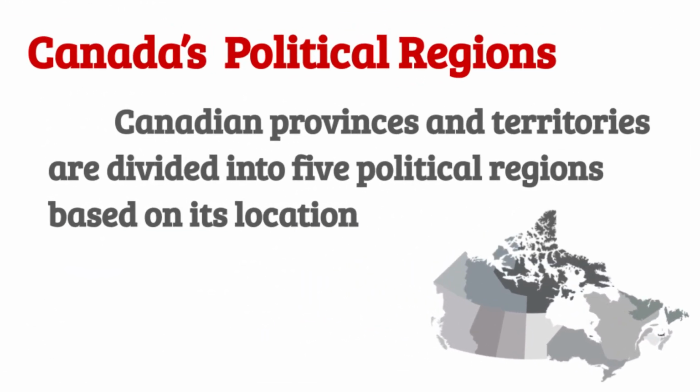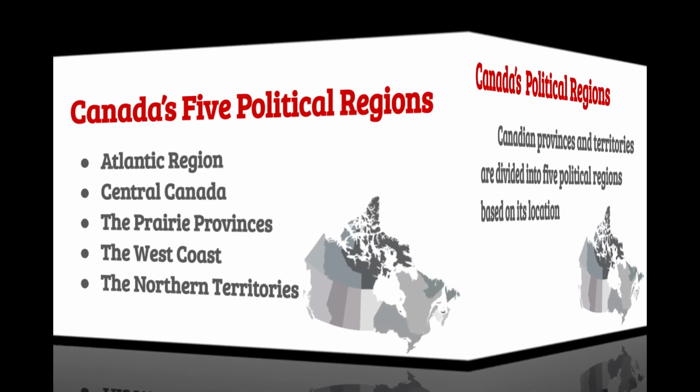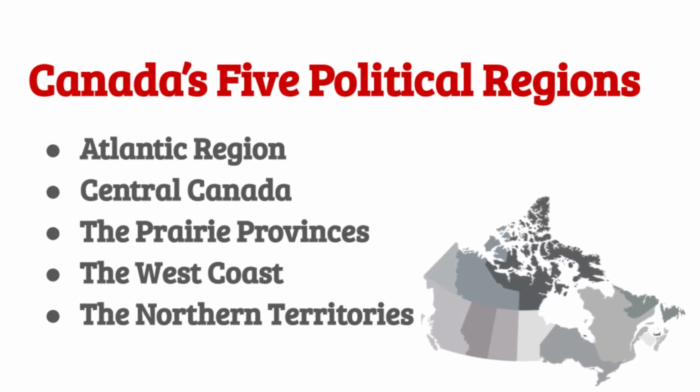Canadian provinces and territories are divided into 5 political regions based on their location. Canada's 5 political regions are the Atlantic Region, Central Canada, the Prairie Provinces, the West Coast, and the Northern Territories.